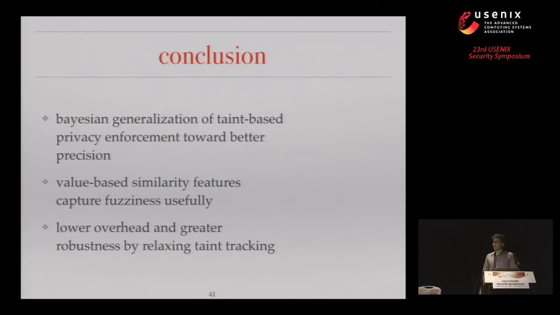So in conclusion, what we try to do with this project is to generalize beyond taint analysis to a Bayesian classification framework that allows us to encode taint analysis, but also allows us to factor other dimensions into privacy judgments. The main other dimension that we were concerned with is value-based comparisons, and taking it to the next level, what we tried to build is a system that's based purely on value-based reasoning and can obviate to a large degree any need for information flow tracking in real time.